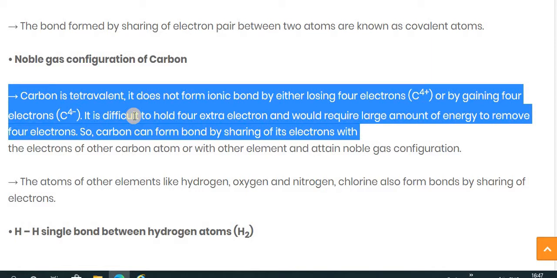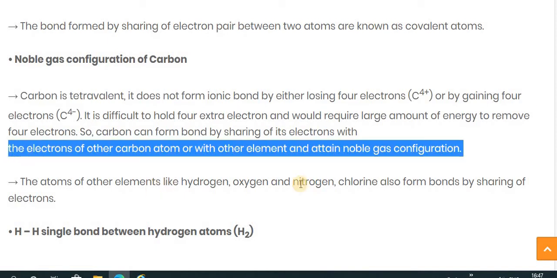Due to this reason, carbon possesses a covalent bond. Carbon can form a bond by sharing its electrons with the electrons of another carbon atom or with another element to attain a noble gas configuration.